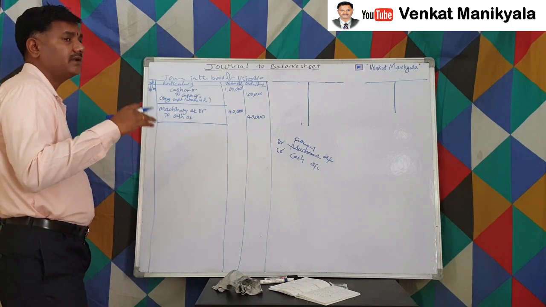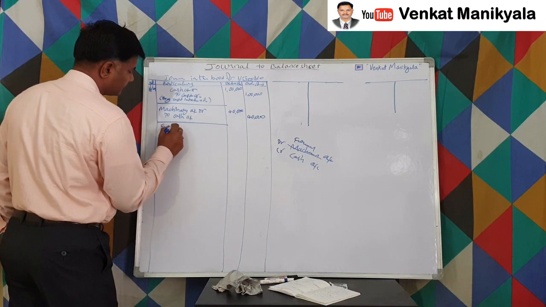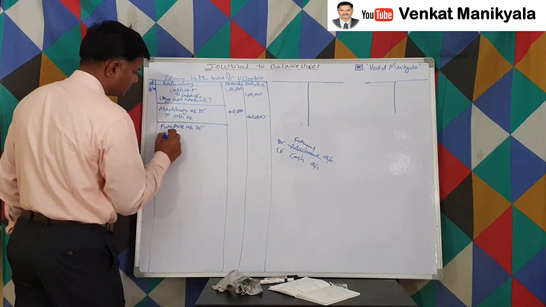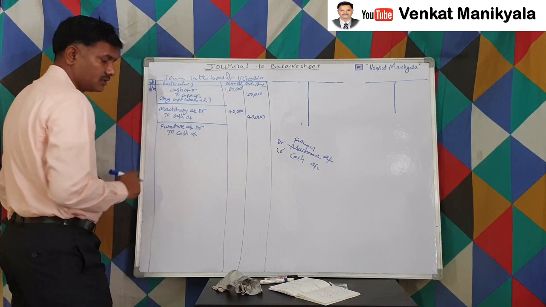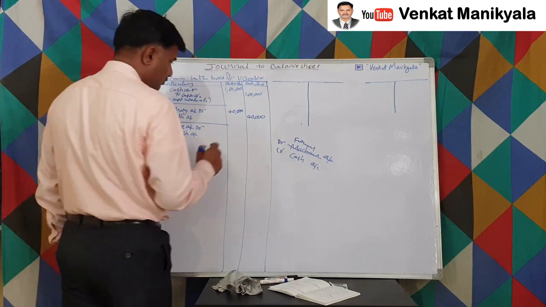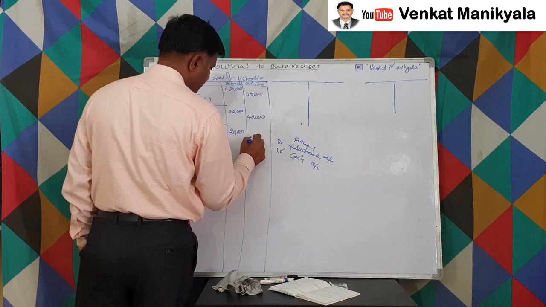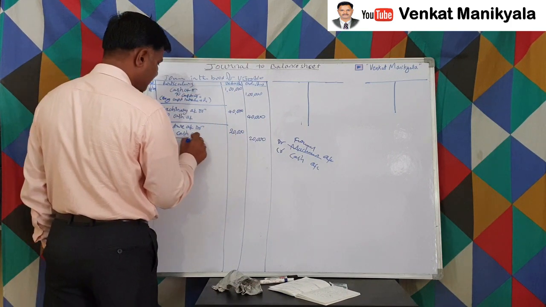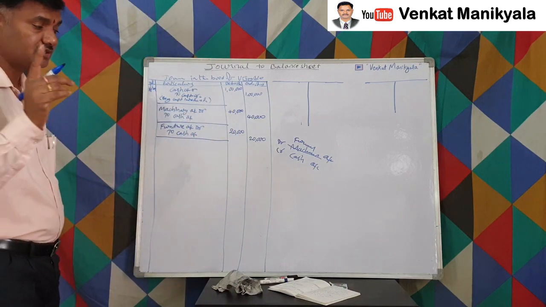So furniture is to be debited. Then furniture account debtor to cash account. How much? 20,000 rupees. Being furniture purchased. That you must write, right?